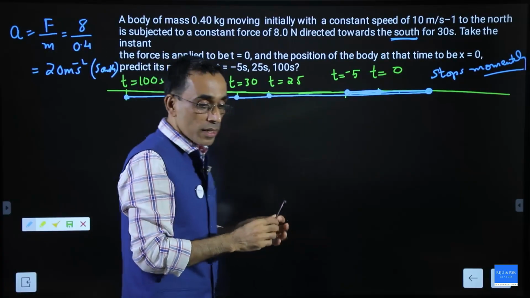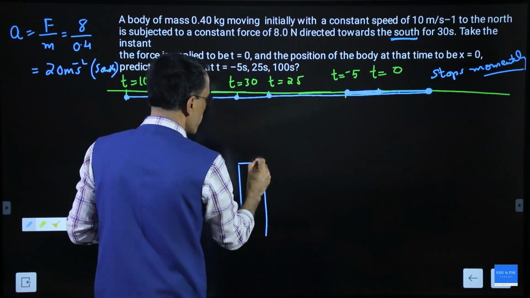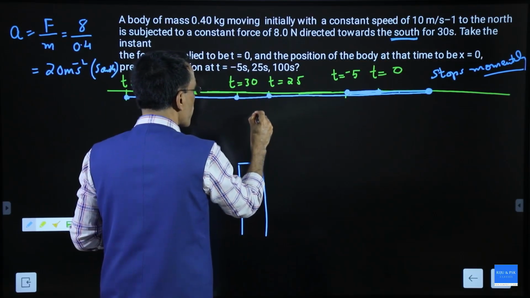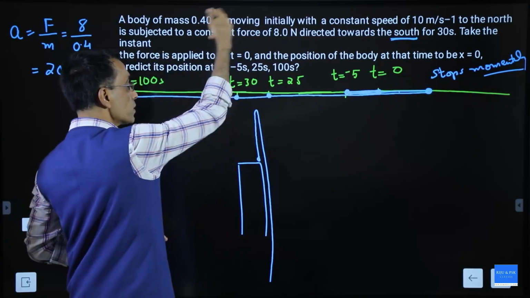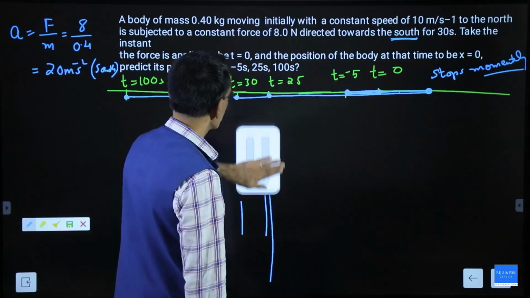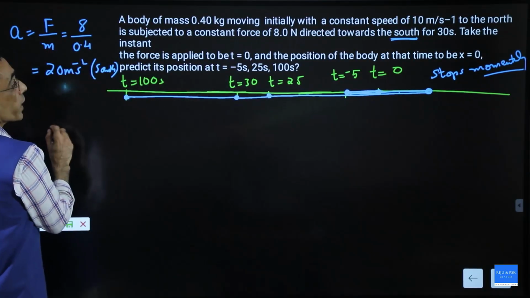It is exactly like, see, you stand on a tall building and throw a body upward. What will happen? It will go up, then fall downward. Same motion. It goes, then falls. So I got acceleration. Now let me calculate position.